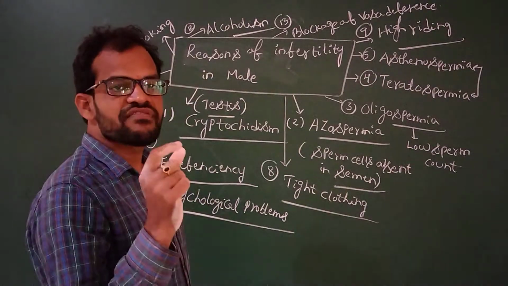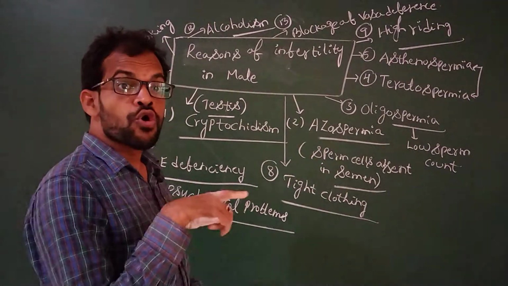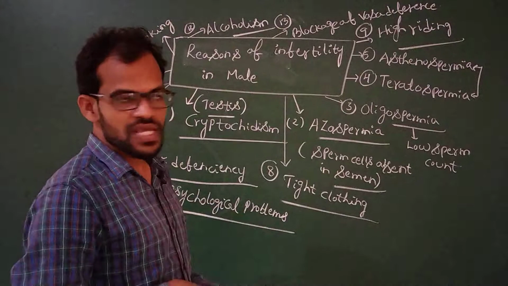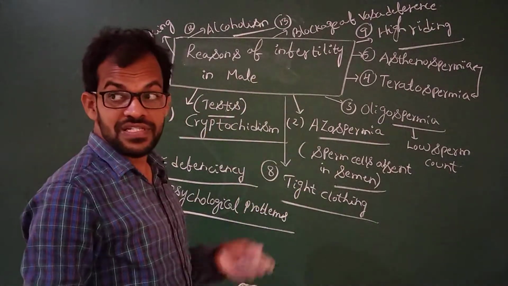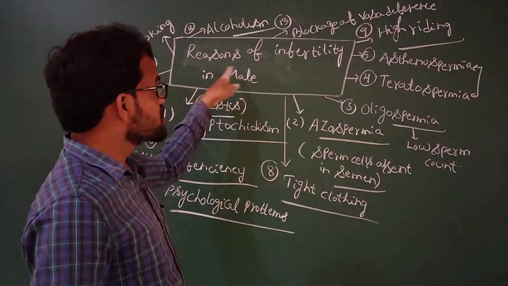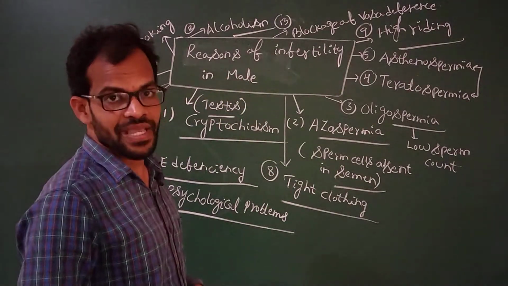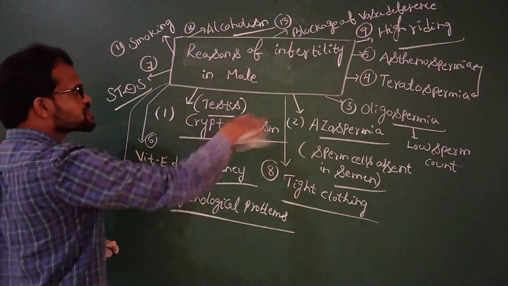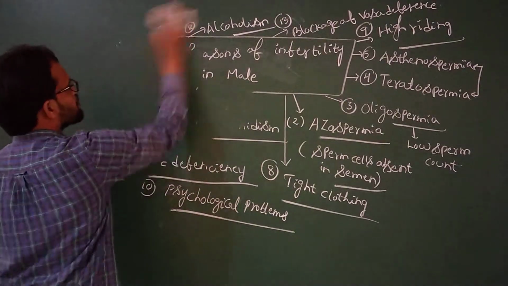Whenever the vasa deferens is blocked, there is no transportation of the sperm cells. When sperm cells are not transported, it also leads to infertility in the male.